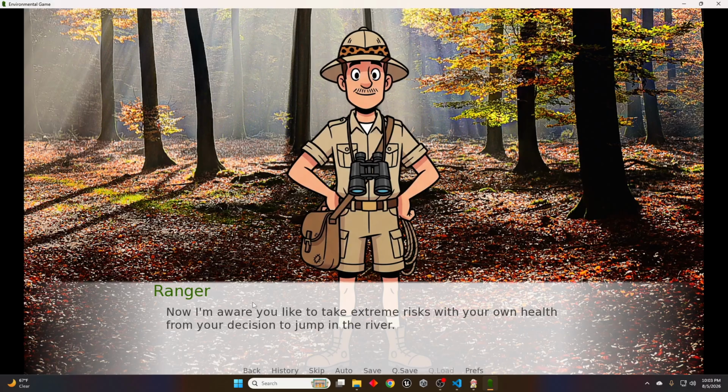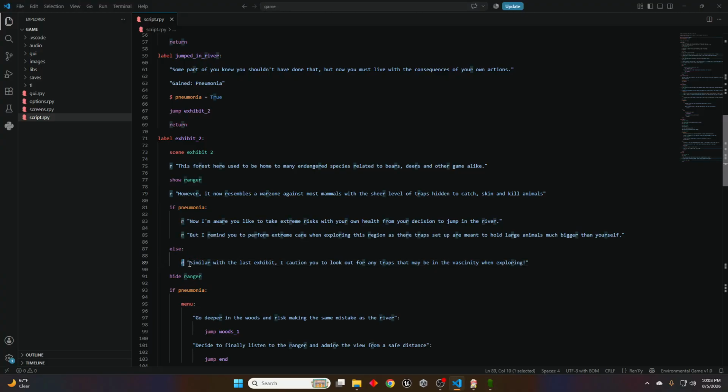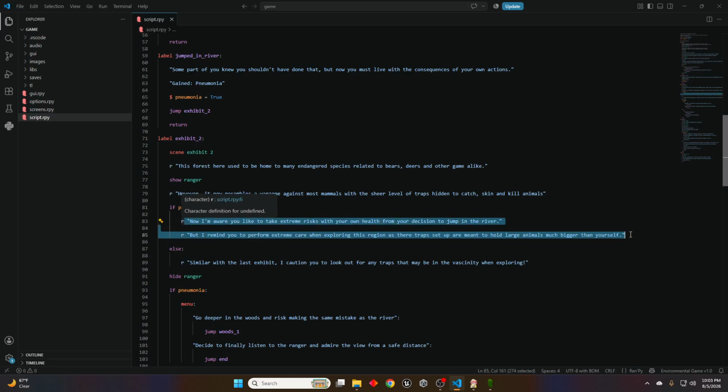If I did not have pneumonia, he would not have said the statement. Instead, he would have said, similar with the last exhibit, I caution you to look out for any traps. But since I have pneumonia, and what I mean by I have it is the pneumonia variable is true, because we set it to true here. Since this variable is true, this is what's going to run. This line or the following lines of dialogue until you get to the else. Everything inside of the if will run.